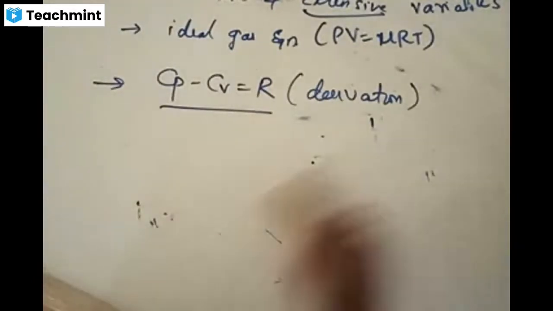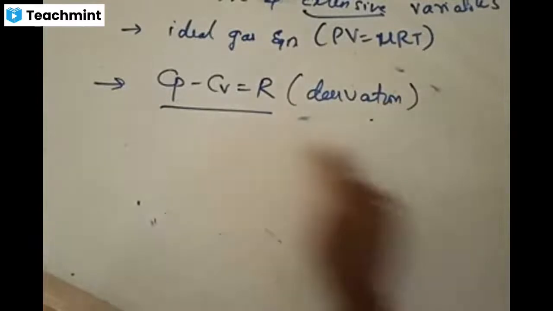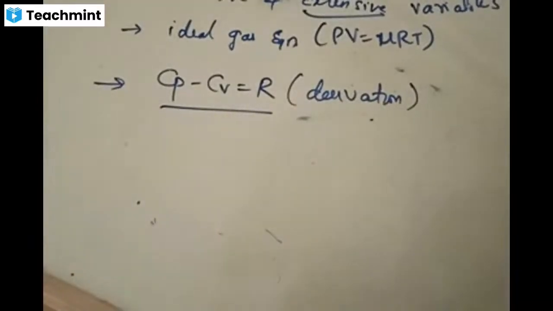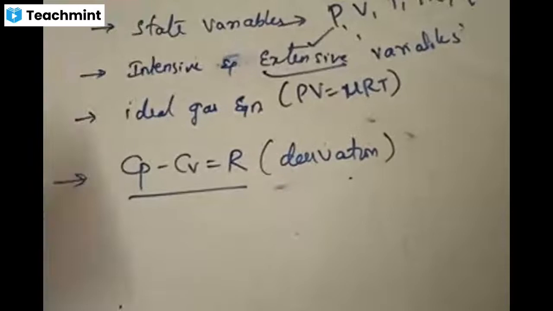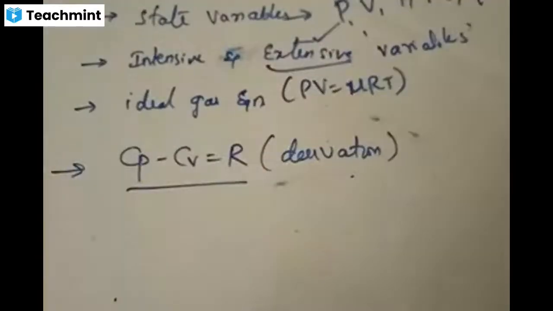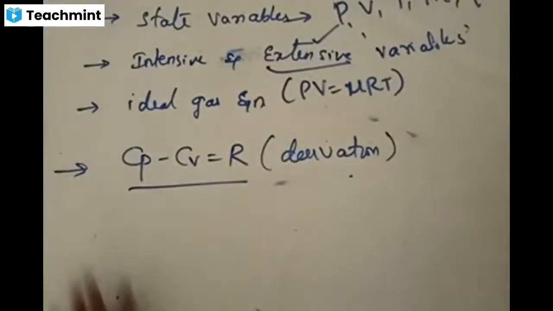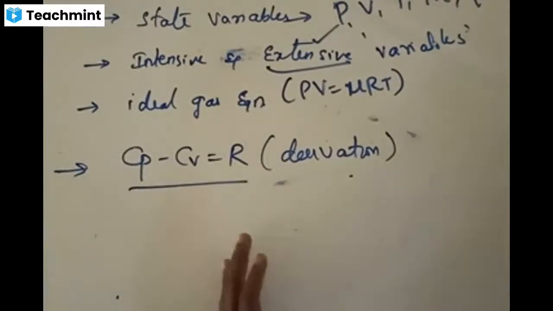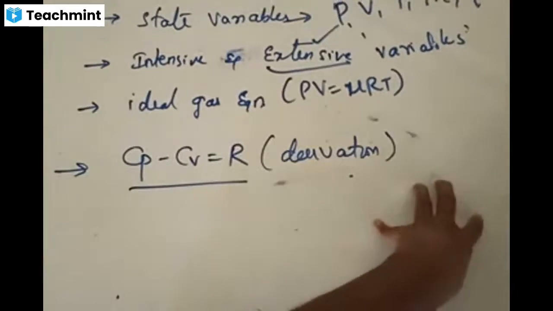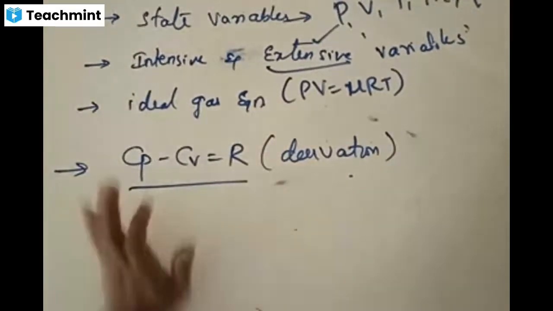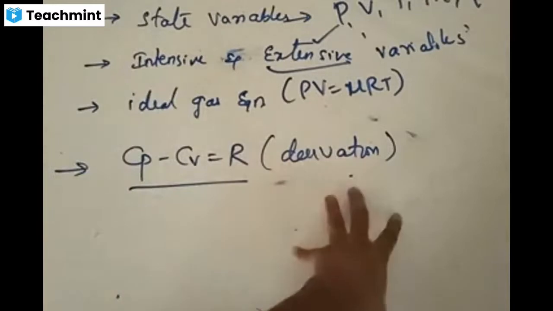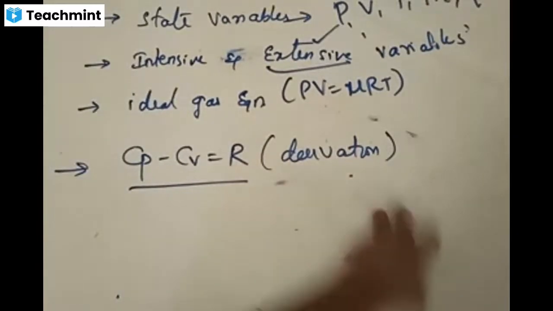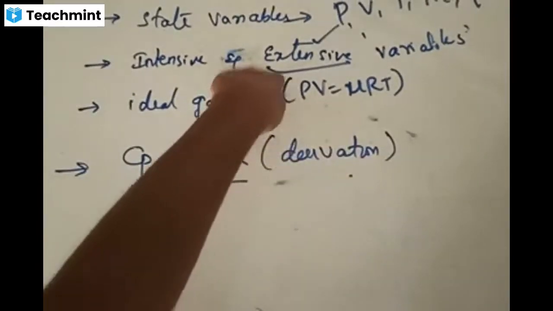So far, we have seen 6 state variables: internal energy, pressure, volume, temperature, mass, density. These variables are defined in 2 categories: intensive variables and extensive variables. Now, what are intensive variables? Intensive variables are those where, upon dividing the system into some number of parts, the parameters that remain constant are called intensive variables. Those parameters which are not remaining constant, which are changing, are called extensive variables.